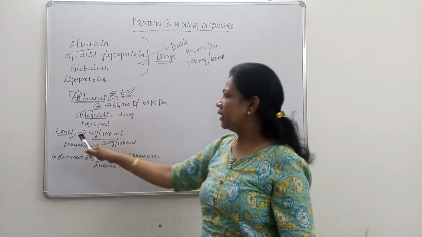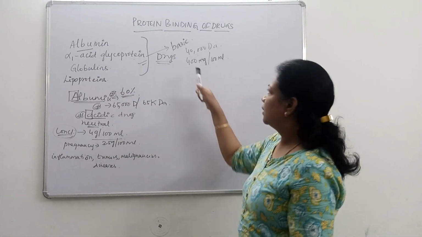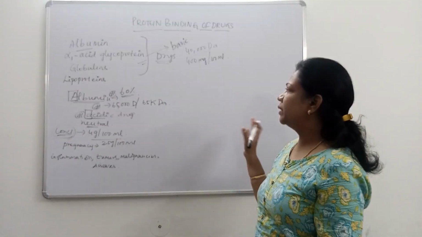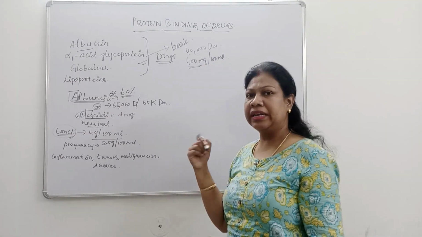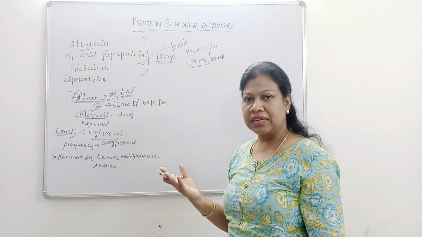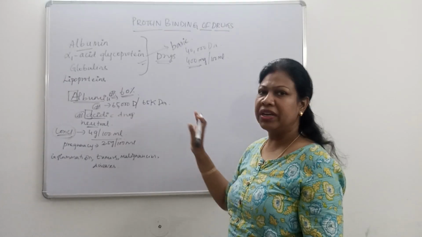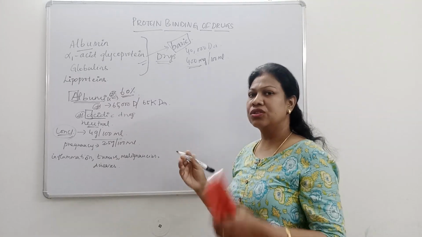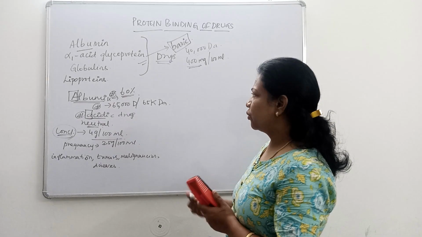See the difference. In case of albumin, the concentration is 4 gram, that is 4000 milligram per 100 ml, whereas alpha 1 acid glycoprotein's concentration is just about 400 milligram per 100 ml. Again, this also varies in some diseased conditions like nephrotic diseases, hepatic diseases, and during inflammation. Its significance is binding of basic type of drugs. So acidic drugs bind with albumin, basic drugs bind with alpha 1 acid glycoprotein.